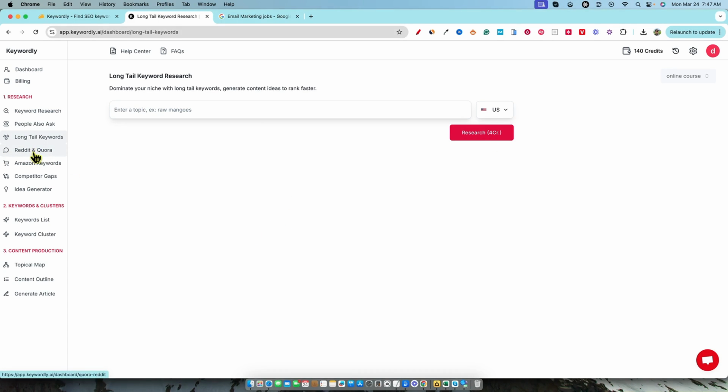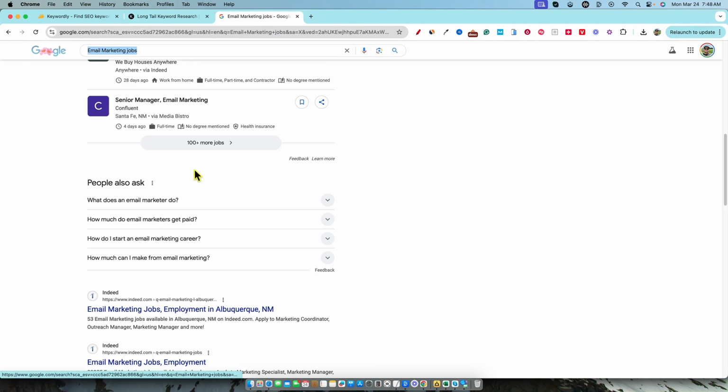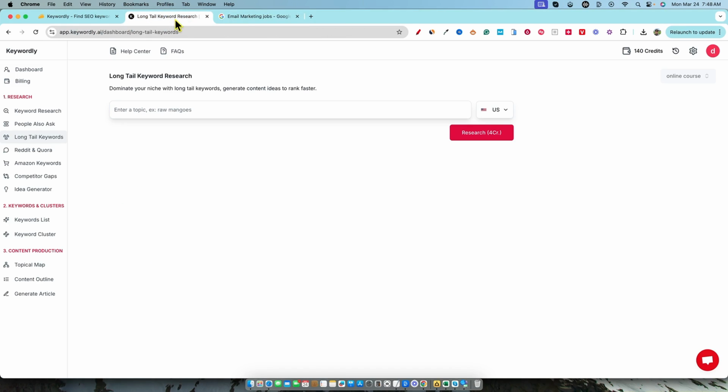Again, we have Reddit and Quora right over here. Is that where they're scraping Reddit and Quora? I would say probably yes. So then what is it doing for all of these right over here? We know keyword research was getting it from either Bing or Google. People also ask, I guess those are just stuff that people are asking on Google that end up being your keywords. When you go and do a search right over here, those would be these people also ask keywords. But again, why is it only giving us 4?